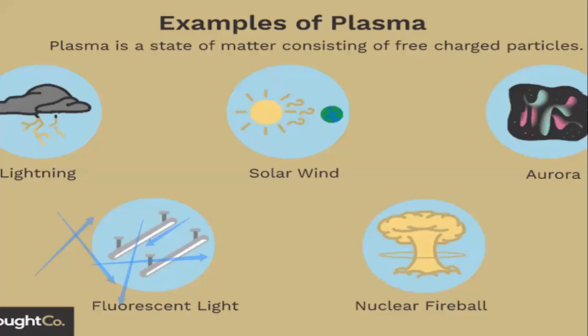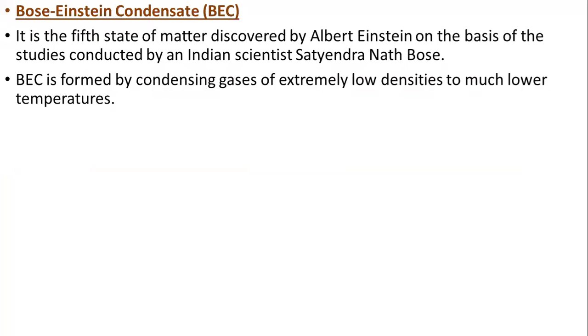Plasma is also a state of matter consisting of free charge particles like lightning, solar wind, fluorescent light, nuclear fireball. All these are the examples of plasma. Bose-Einstein condensate, it is the fifth state of matter. Why is it known as Bose-Einstein? Because it was discovered by Albert Einstein on the basis of studies conducted by an Indian scientist, Satyendranath Bose.